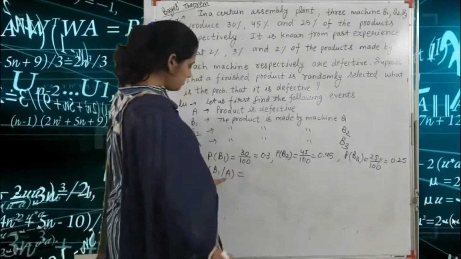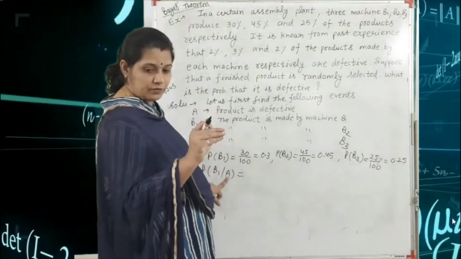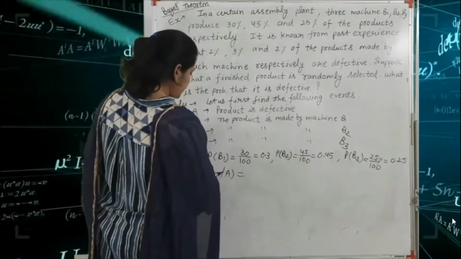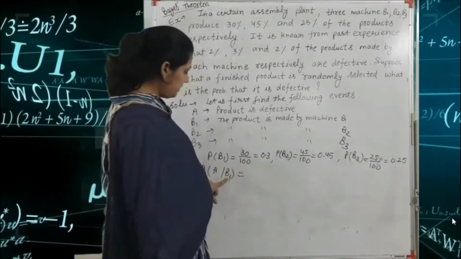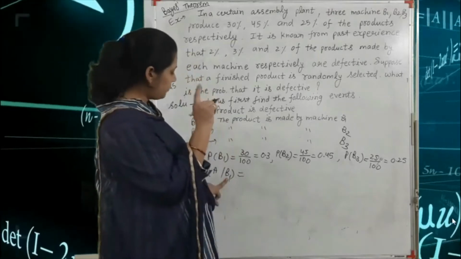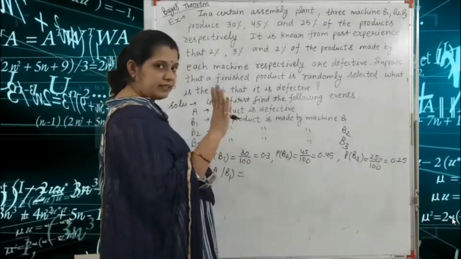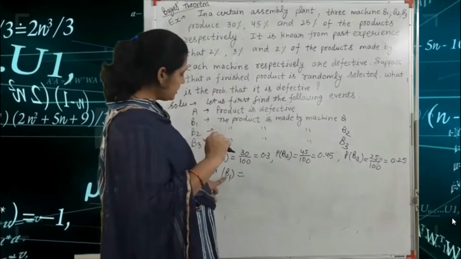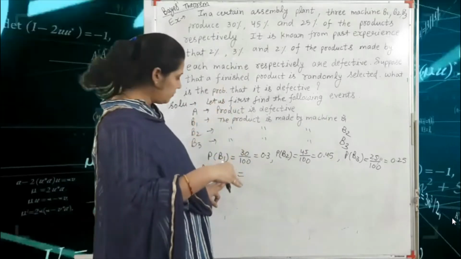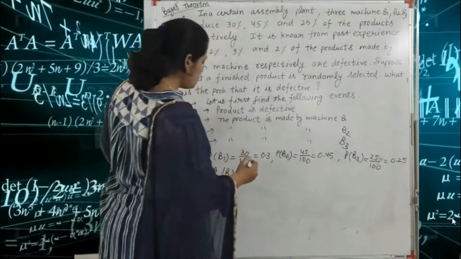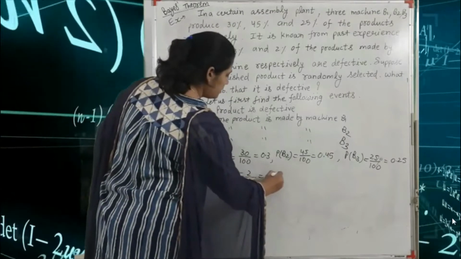First we write here that A is the defective product. That means we write A slash B1. First, machine B1 produces 30% of the products, and after that we find the defective product. So A slash B1, first the production, after that the defective, is equal to 2%. So 2 by 100, that means 0.02.